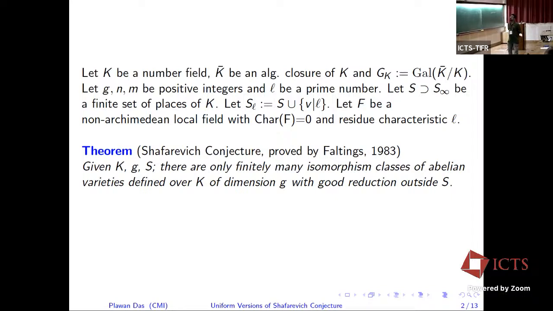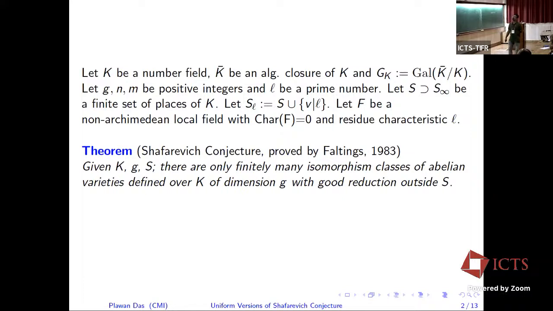Okay, so we have this famous Shafarevich conjecture, which was proved by Faltings in '83. If you are given a number field K, a positive integer d and S, then there are only finitely many isomorphism classes of abelian varieties defined over K of dimension d which have good reduction outside S. So if we fix the number field K, d and the finitely many bad places, there are finitely many abelian varieties up to isomorphism.